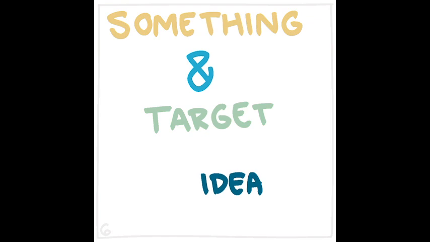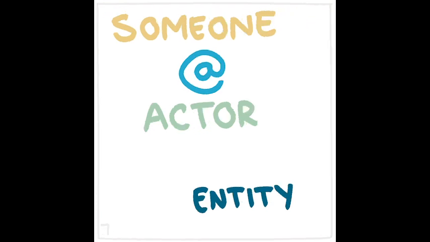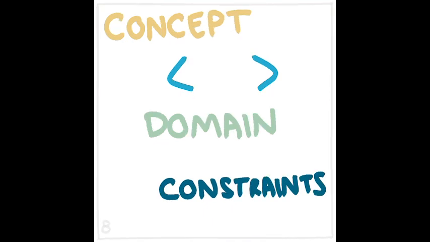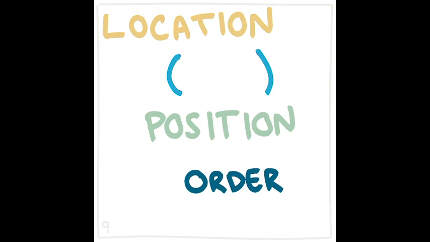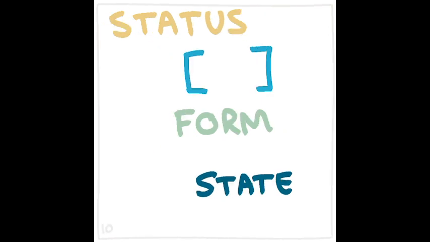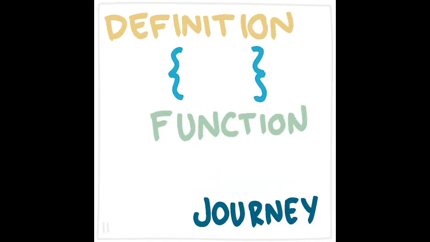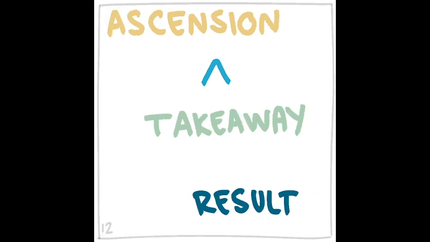Something is like a target or an idea. Someone is like an actor or an entity. Conceptual space is like a domain or a set of constraints. Locational space is like order or position. Status is like state or form. Definition is function or journey. Ascension is the takeaway or the result.